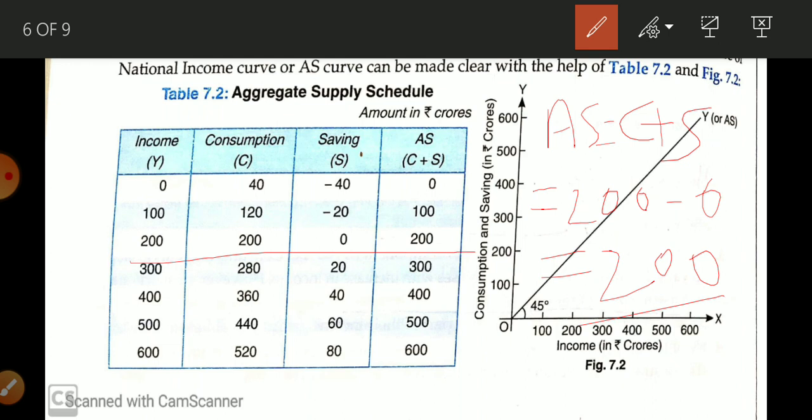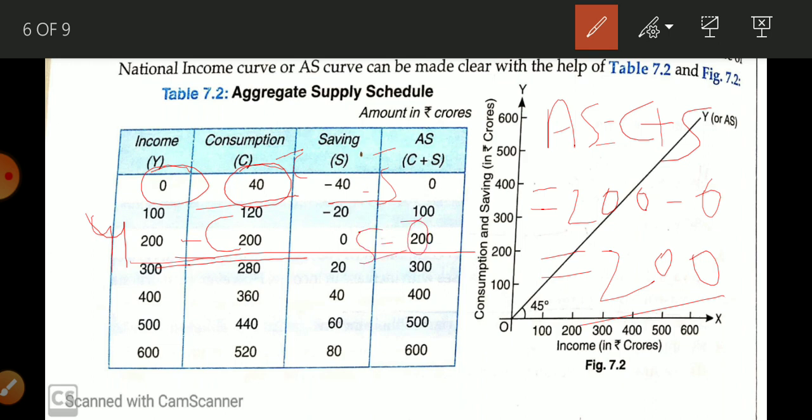Okay, this represents 0 level of income, and this consumption is related to C bar, and this is related to minus S bar. This represents this saving, and this represents autonomous consumption. Here what happened, you can see कि our income and consumption both are equal to each other, and our saving is equal to 0.